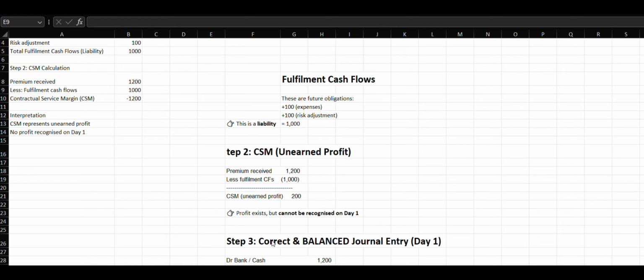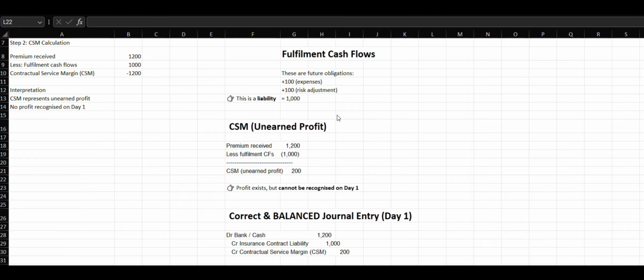When we add these together, the fulfillment cash flow is 1000. In the fulfillment cash flow, these are the future obligations: the 100 expenses, the 100 risk adjustment, and the 1000 which is the liability.